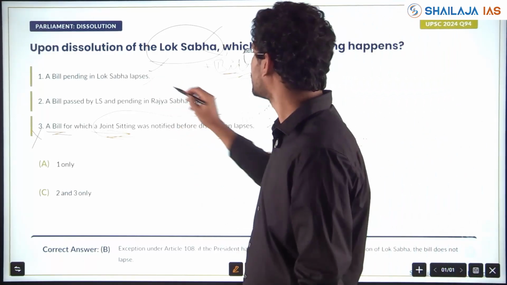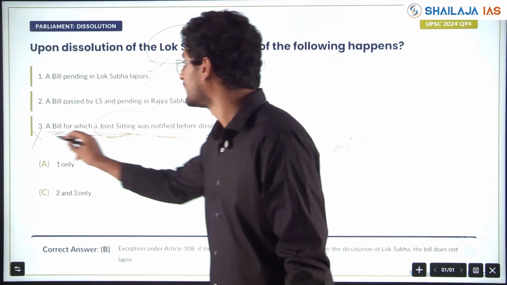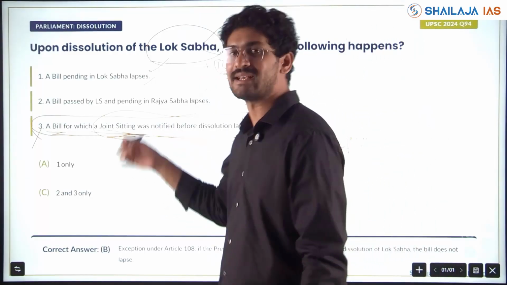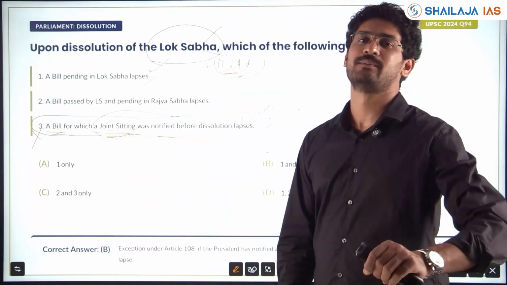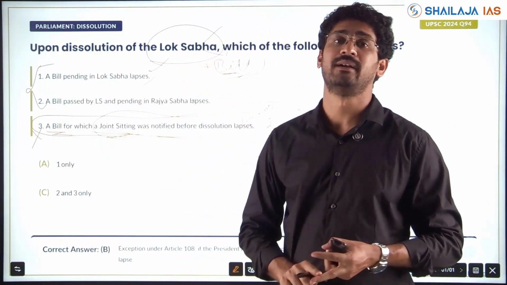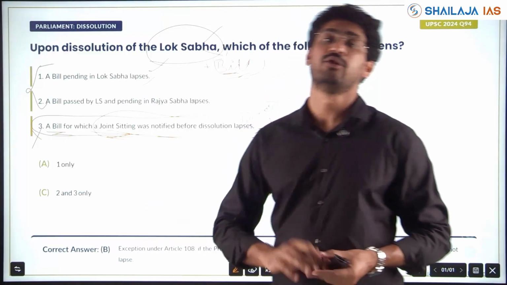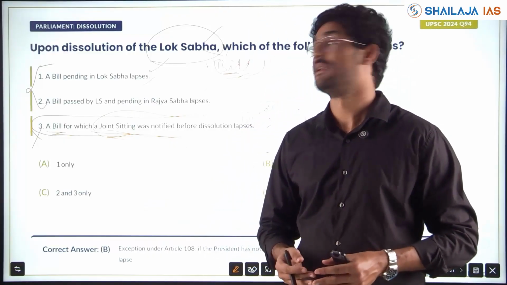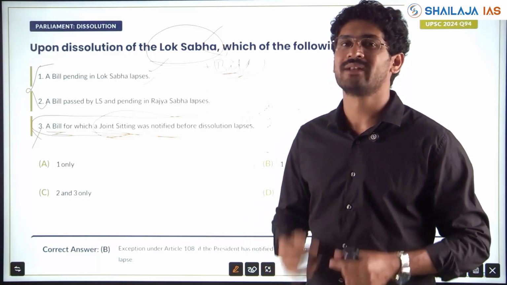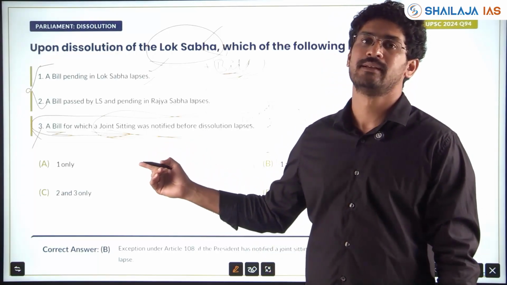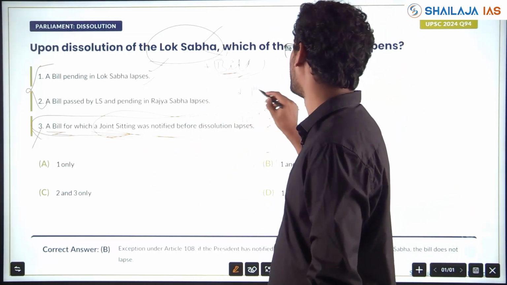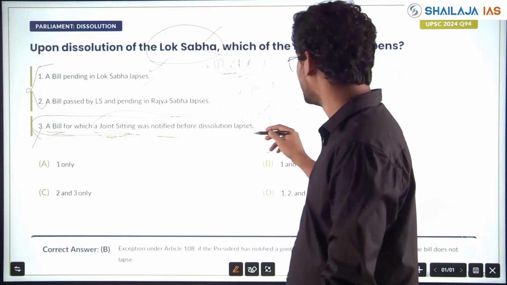See, classically bills lapse, but this is a classical move of UPSC where the exceptions are also considered, yes, right, lapses, but you should know the exceptions. Whenever there are concepts like this, when the bill passes, when the bill does not pass, when Lok Sabha dissolves, when it does not dissolve, with respect to election, with respect to removal, similar kinds of statements will be put, but one statement will always be a trap statement.